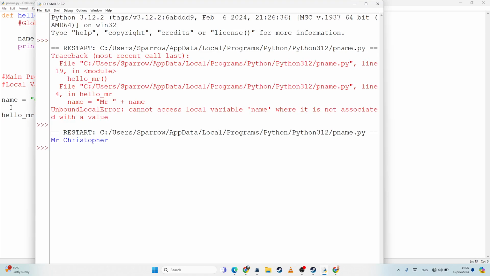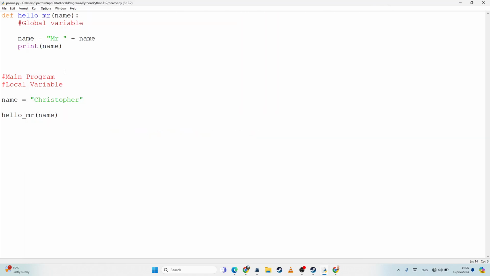Okay, now we'll run it again. Okay, and if I wanted to get something out, rather than having it as global, I could return name, and then I could say name equals hello_Mr(name). Okay, and so that is how we would deal with global variables and local variables.